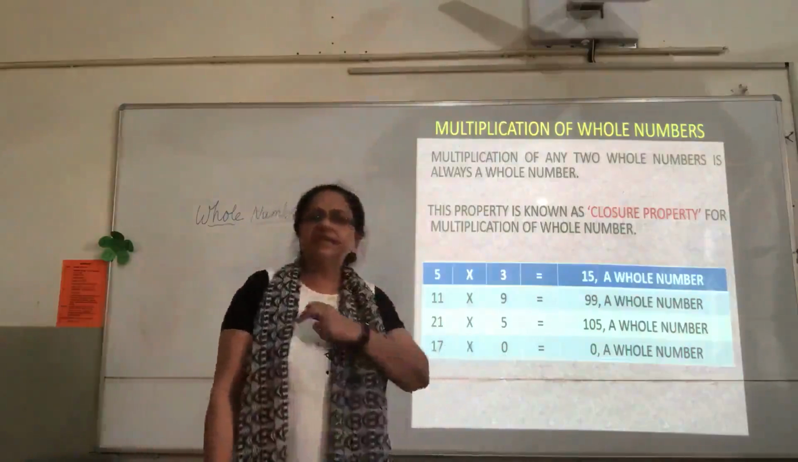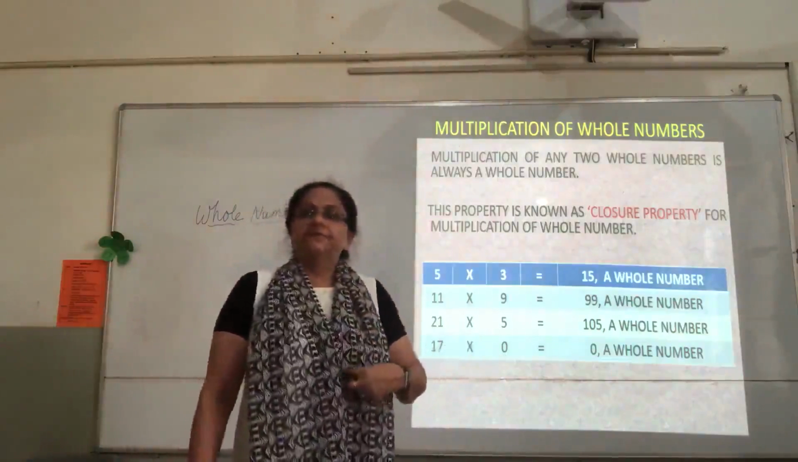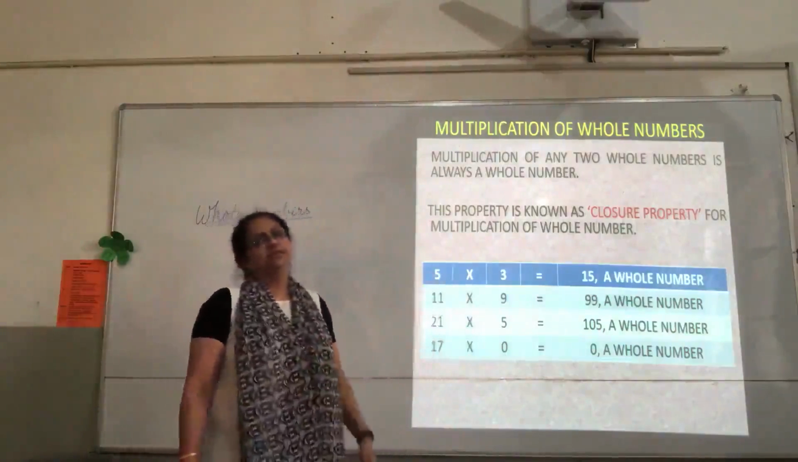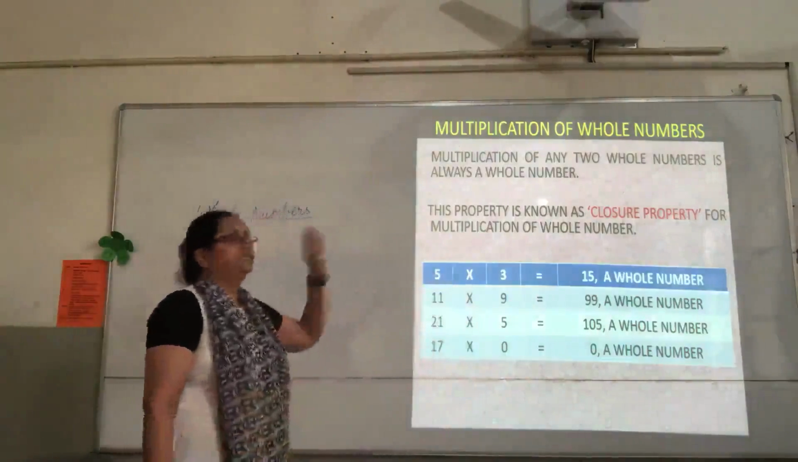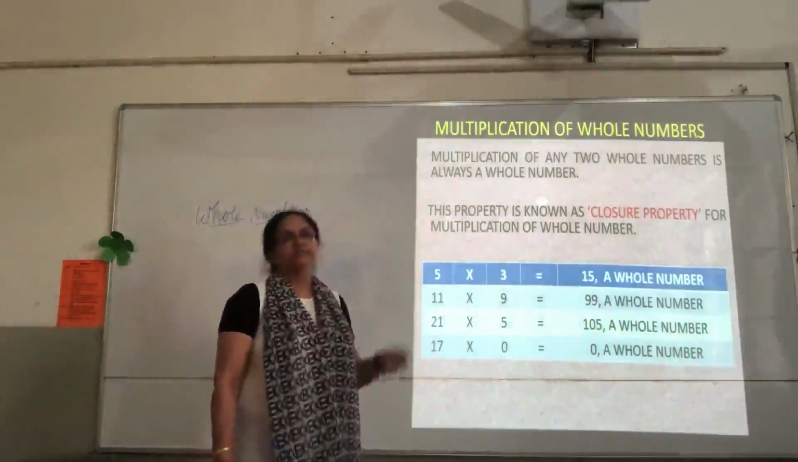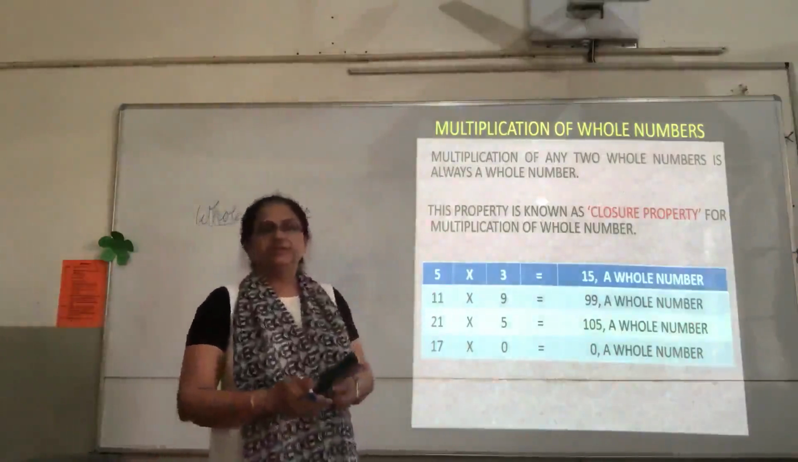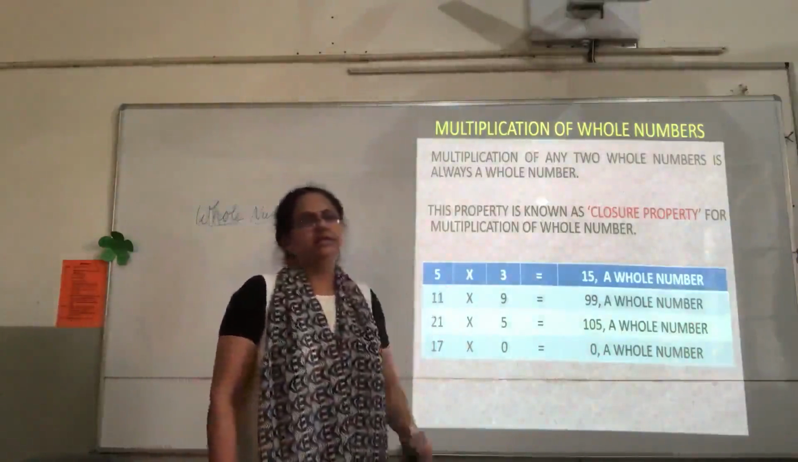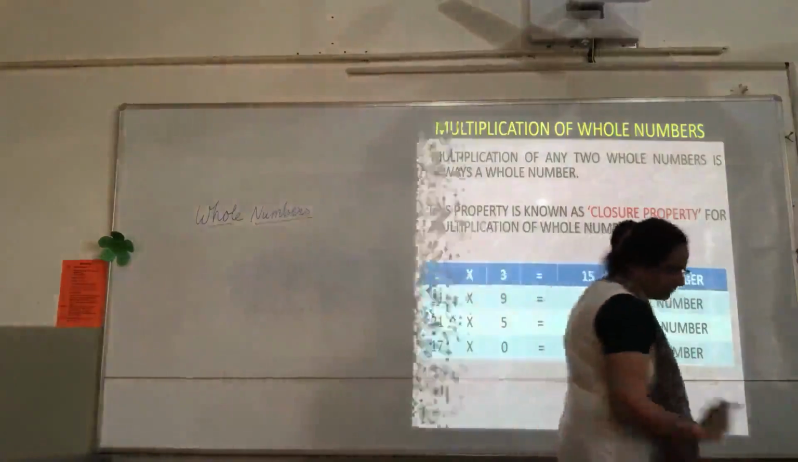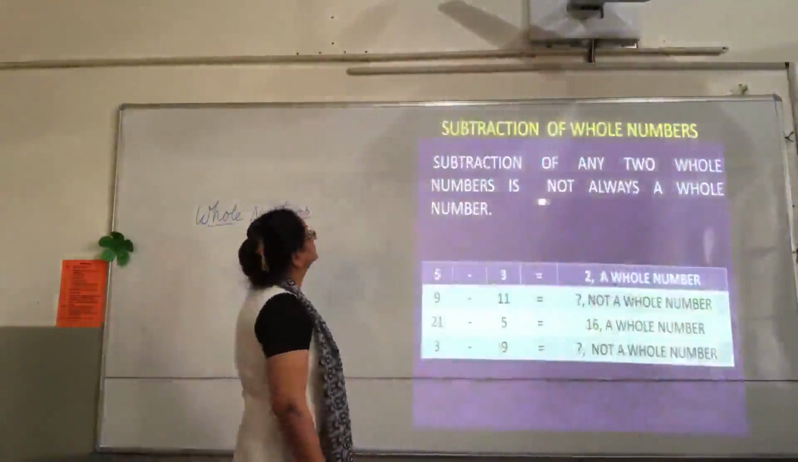So what does it mean? That if we multiply two whole numbers, the product is also a whole number. So closure property is true for multiplication of whole numbers as well. So closure property is true for addition and multiplication of whole numbers, right? Let us see for subtraction also, whether it is true or not.